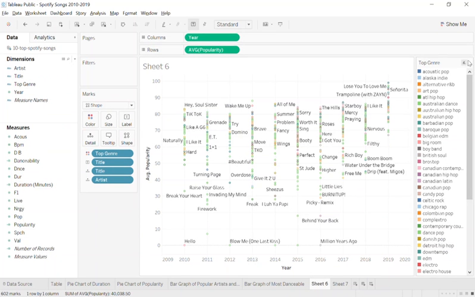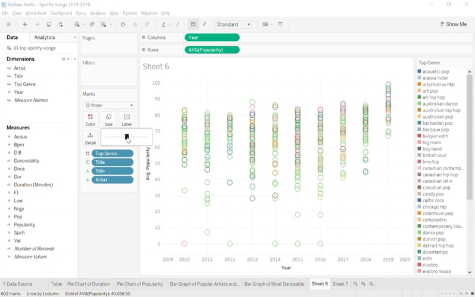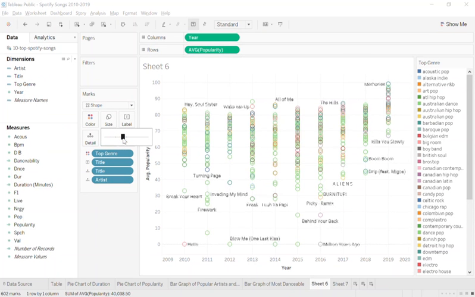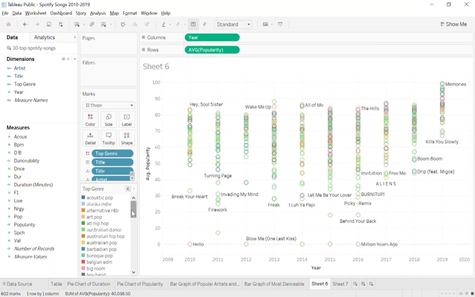What about the least popular song in 2011? Money. This one? Yeah, that. By Nicki Minaj, at least for the data that we have. So we can see really quickly the most and the least popular. Which is the most popular song of all time for the data that we have, which is from 2010 to 2019? Memories? Sugar.